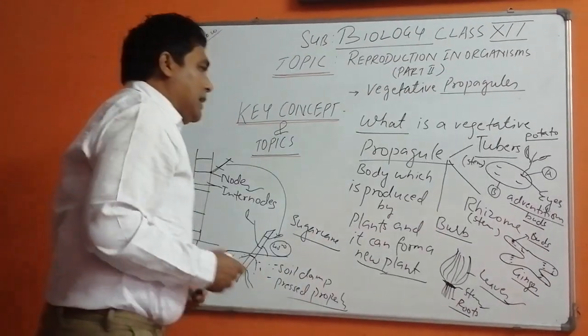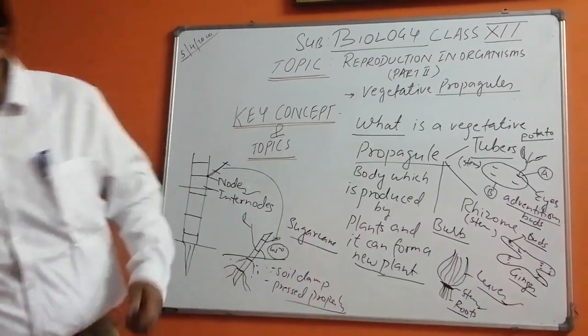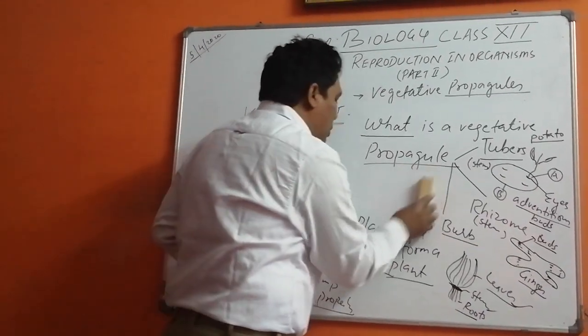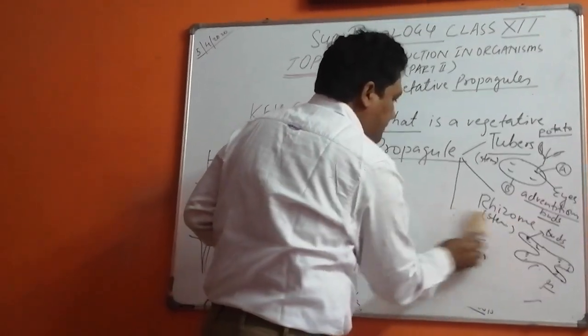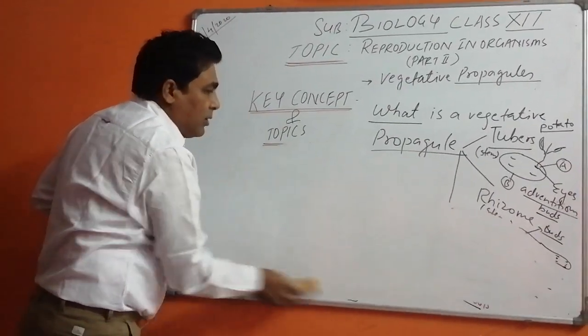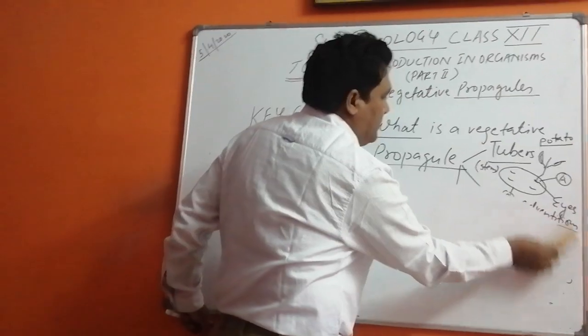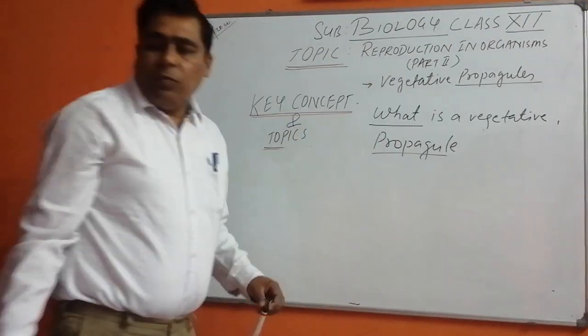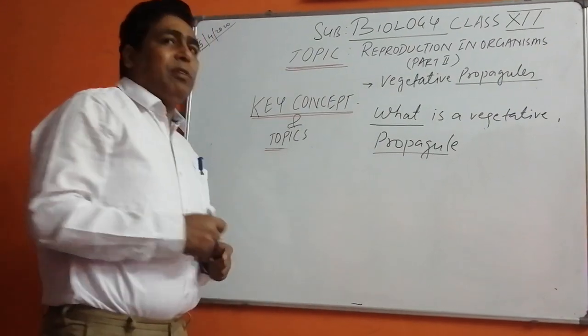So bulbs are there, and apart from that, there are other vegetative propagules. I am going to discuss them. Hope that you have got this. Now, children, what are the other vegetative propagules? They are given in the NCERT.